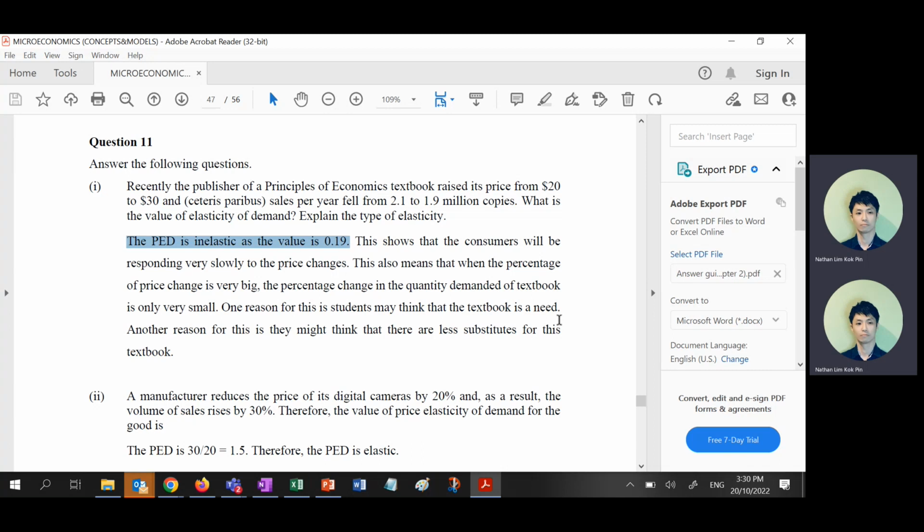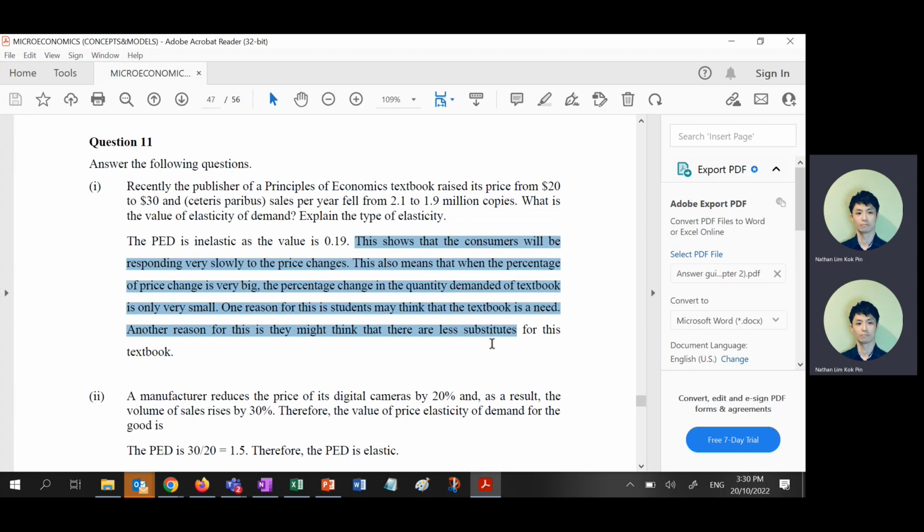So try to read the entire question, including whether there's plural or singular, right? Make sense? So most of you will get this right. Unfortunately, most of you did not write an explanation. How many of you never write an explanation? Show hands. See? Out of 30, at least 5 to 10 never write.